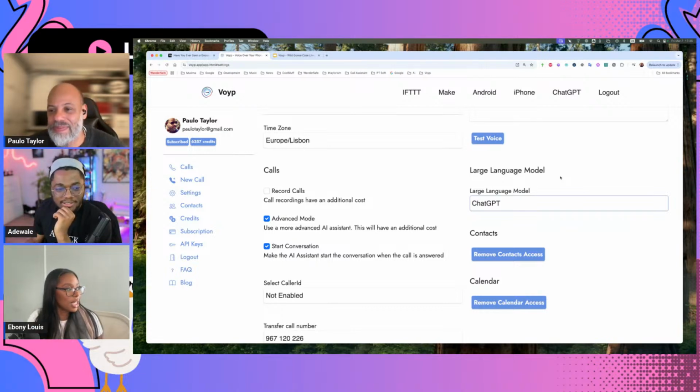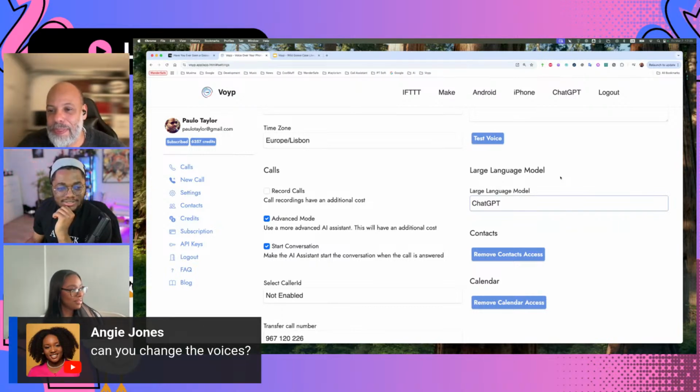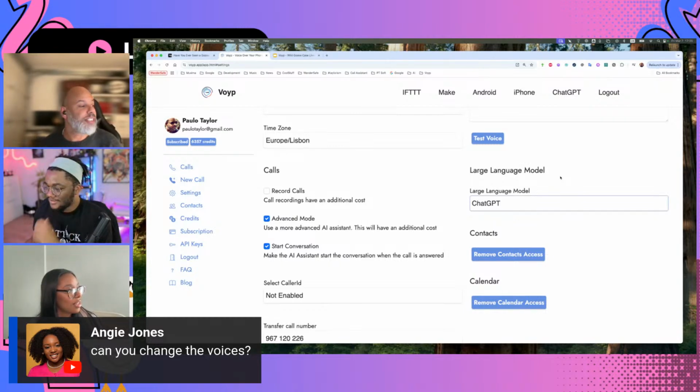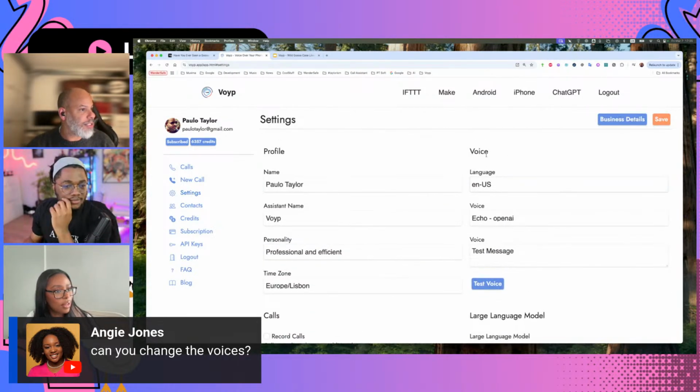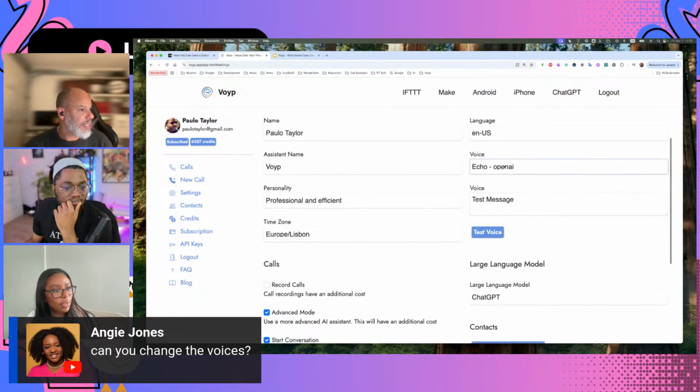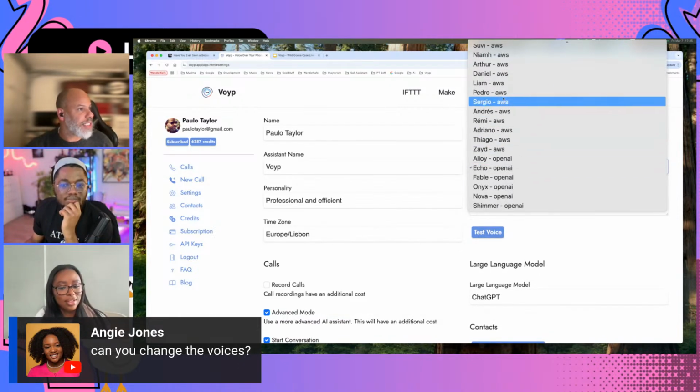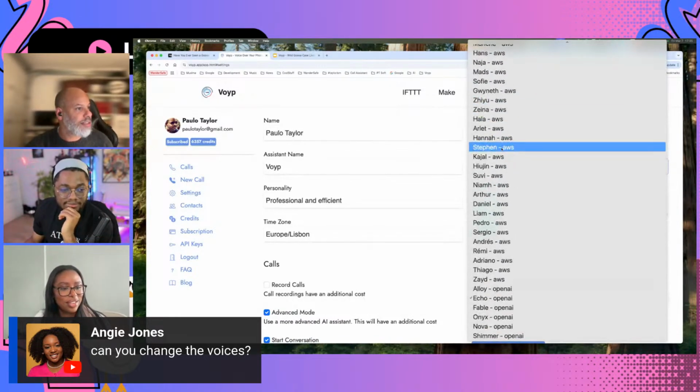Gotcha. Angie asks, can you change the voices? Yeah, you can change the voices. If you use advanced mode, it only uses the voices from ChatGPT. Where are the settings? Voice. Yeah, so you can choose from AWS and others.